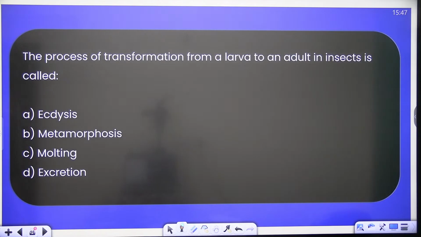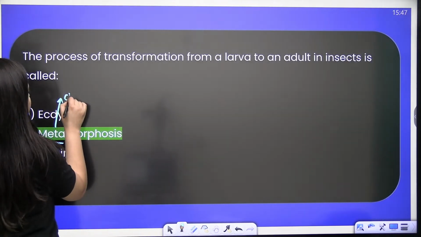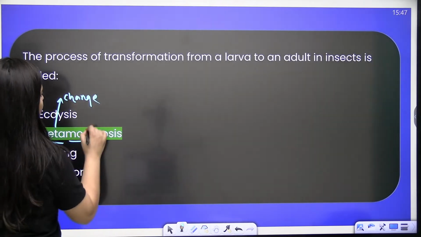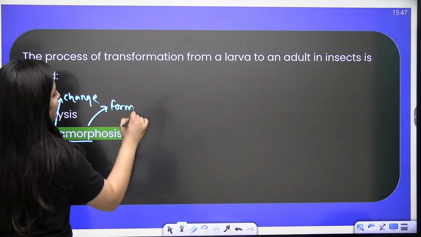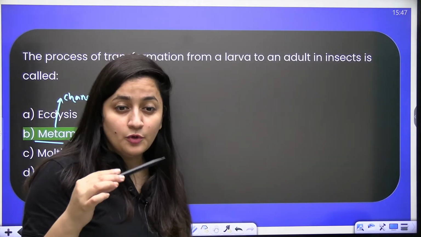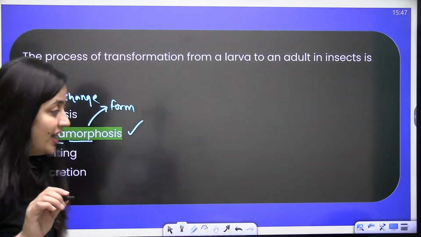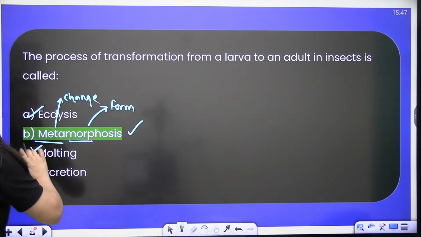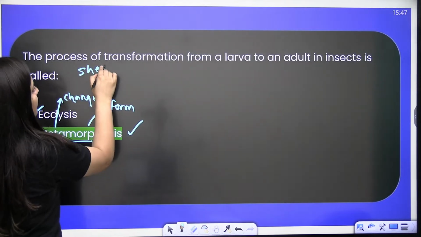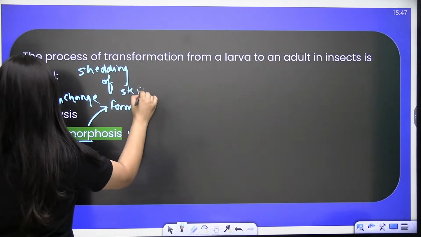Yes, everyone be quick. Answer the question. Of course, it is the metamorphosis. Meta means change, morph means form, right? So the form will change. So that is metamorphosis, and you will see different stages, the larval stages. Remember the pupa? Okay, and ecdysis or molting is the same, it is the shedding of skin.